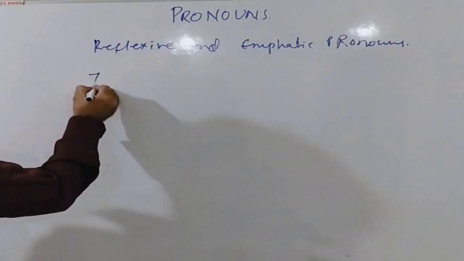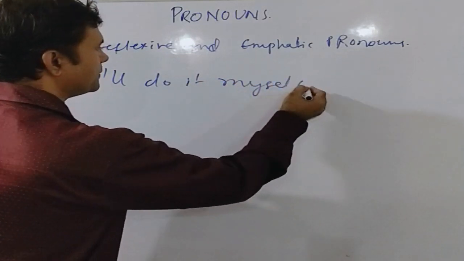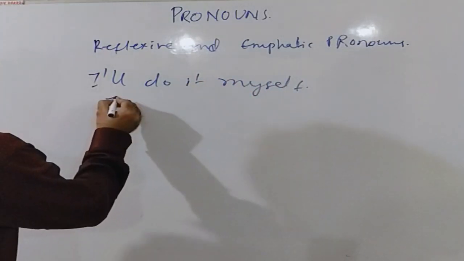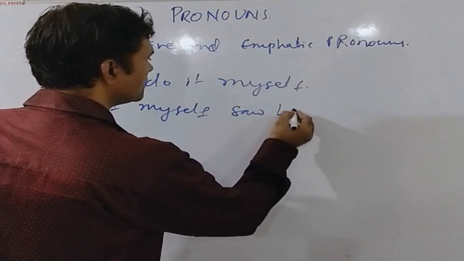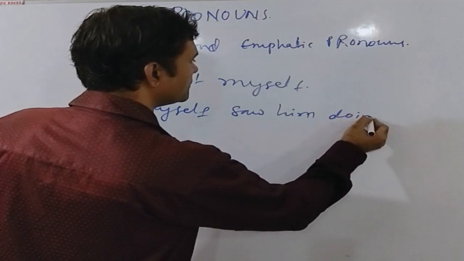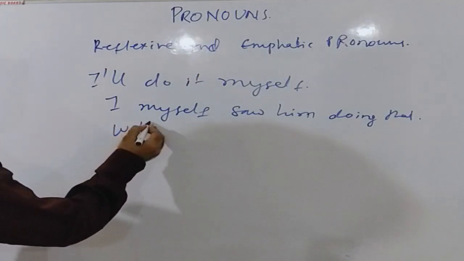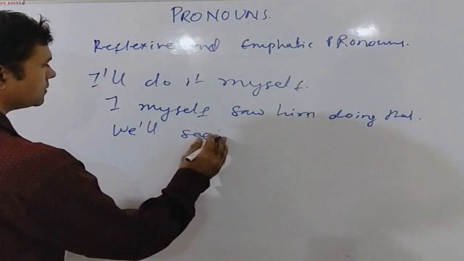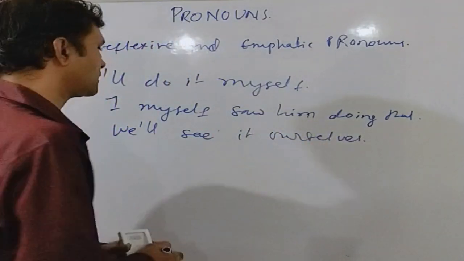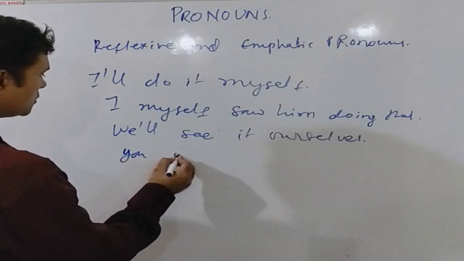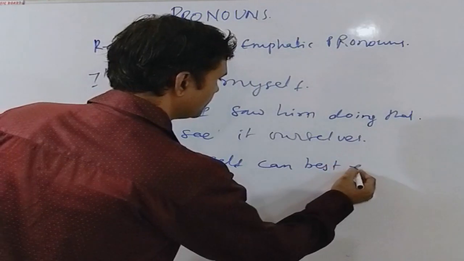As for example, I will do it myself, or I myself saw him doing that, or we will see it ourselves, or you yourself can best explain.